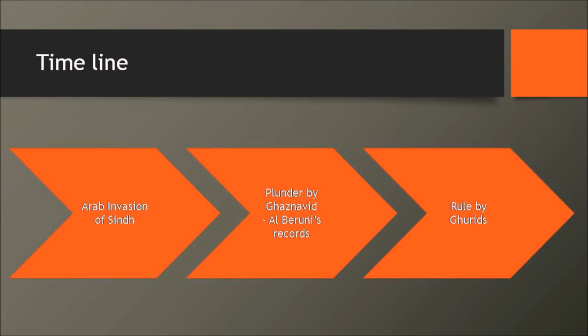Now, summing up the timeline, it would be the Arab invasion, which happened around 700, right? Then in 1000 AD you have the Ghaznavid invasion, and around 1200, let's say, we have the Ghurids.